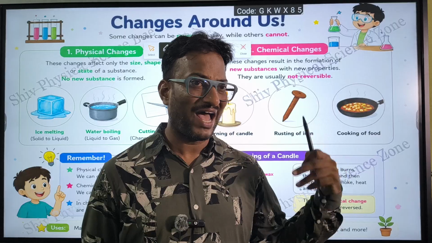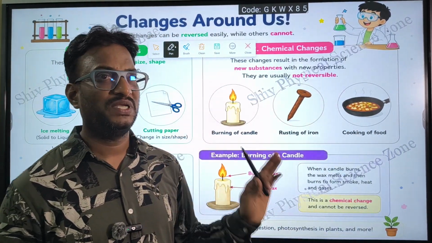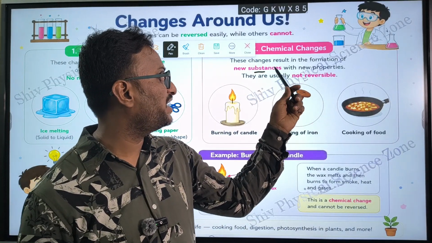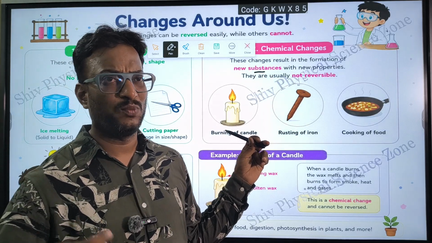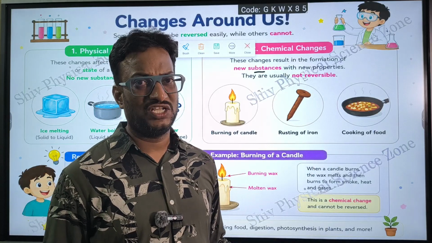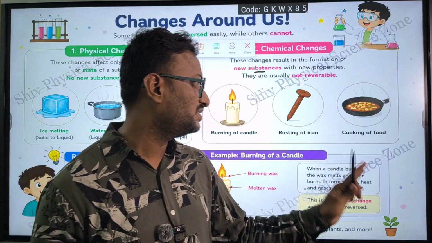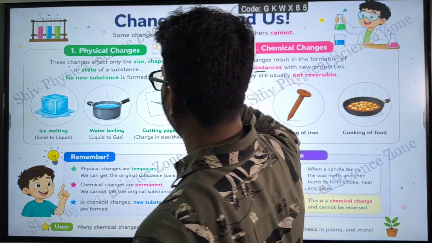We have studied this in detail, so I am just moving fast. These are the changes where new substances are formed. That is, burning of a candle, we get smoke and moisture, and rusting of iron, a new substance is formed, iron oxide, and cooking of food. These all come under chemical changes.